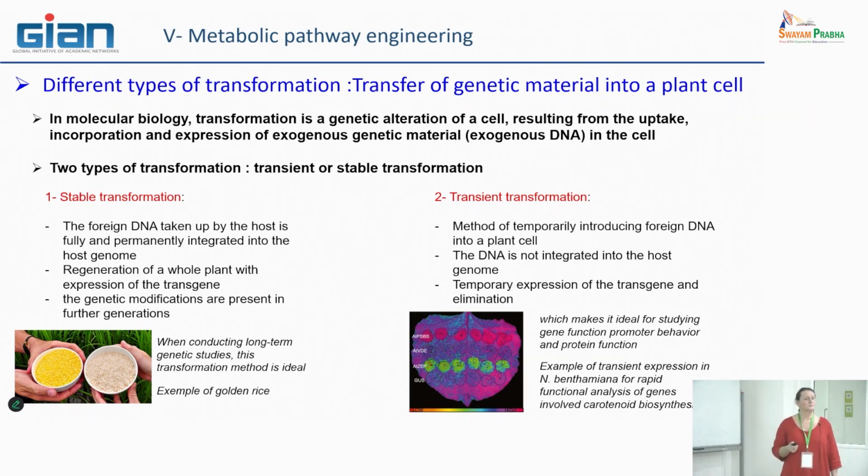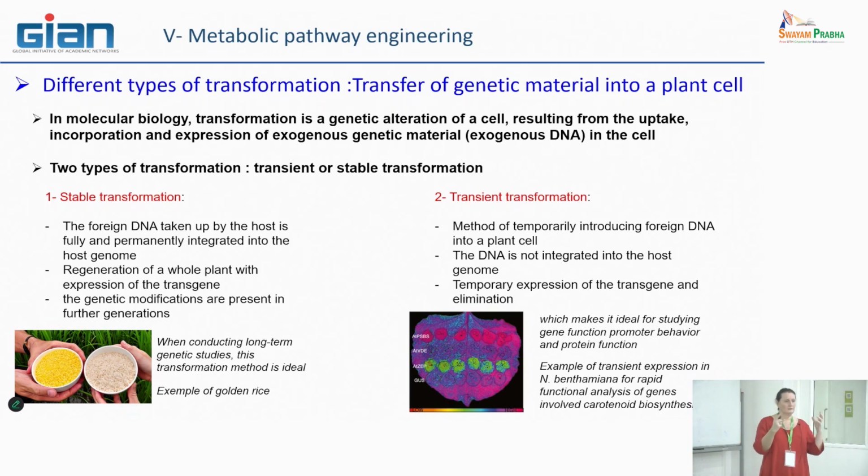But there is also the possibility to make some transient transformation. Transient transformations are methods that temporarily introduce some external DNA into a plant cell. But this introduction is not directly into the genome of the plant cell, so there is not a real modification of the genome. It means that this DNA stays in the cell independent from the genome.